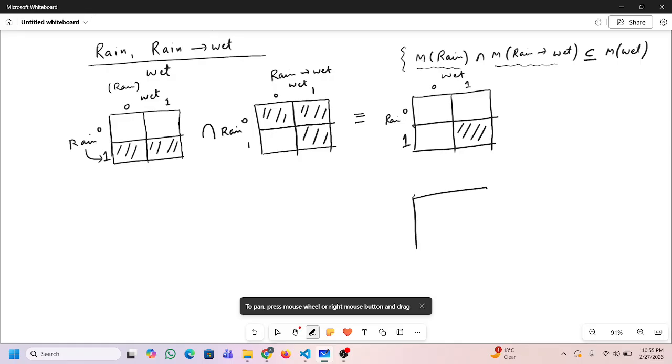For wet I can draw the model as wet 0 1 and rain 0 1. So wet will be this part. Can you tell that this is a subset of this?